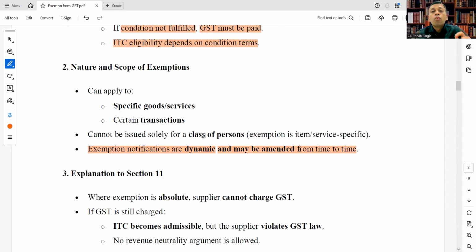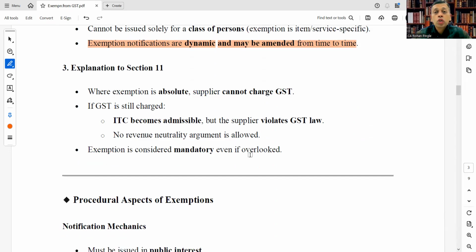Means if one exemption is notified now, it can be changed, amended, or completely struck off after some time or after some years if thought so. So the nature of exemption notifications is dynamic. It can be amended.